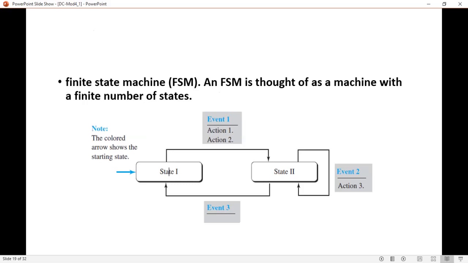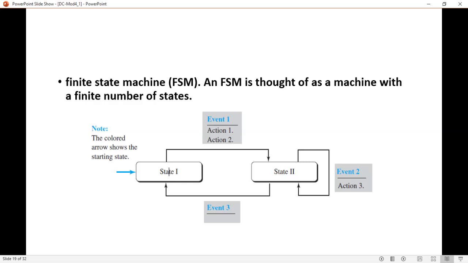We can use a finite state machine to understand the behavior of data link layer protocols better. So we will see what this finite state machine is. This machine has a finite number of states.